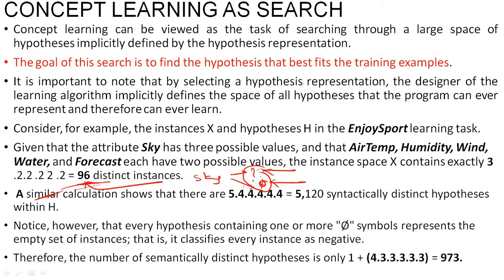If I add those two values to all these attributes, for sky, which had 3 values, adding the question mark and phi makes it 5, and the rest, which already have 2 values, become 4. So how many total distinct instances are there?